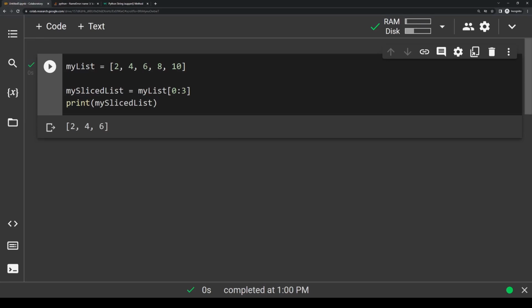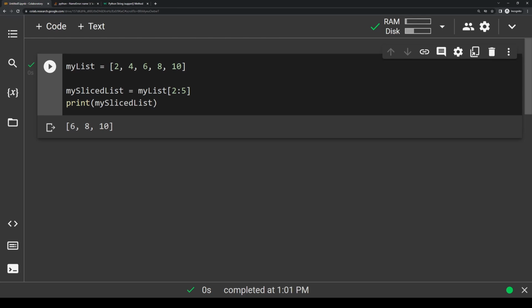What if I wanted to grab 2, 4, 6, and 8? Then we would just change this 3 to a 4 here because we're grabbing indexes 0, 1, 2, and 3 now, which is just 2, 4, 6, and 8. What if I wanted to just grab 6, 8, and 10? I could do a similar thing, except I want to start with index 2 because that's where index 6 is. So let's do 2, and then we want to grab indexes 2, 3, and 4, so we'll have to have this one as a 5 here. And now if we run it, you'll see it prints out 6, 8, and 10.